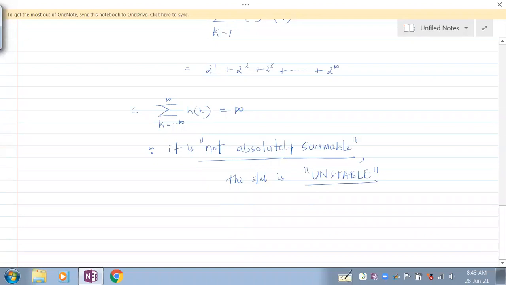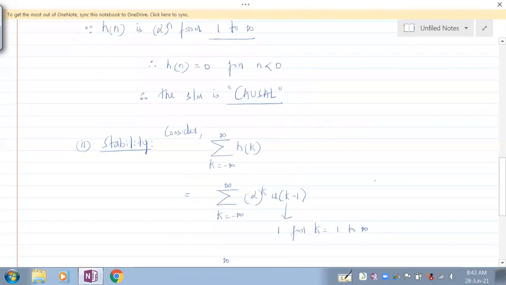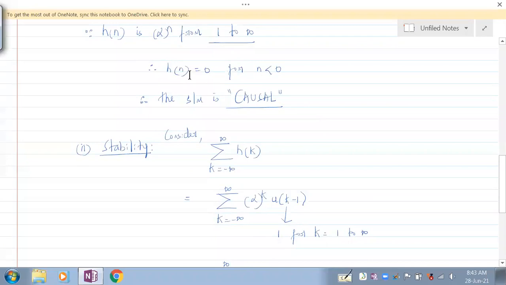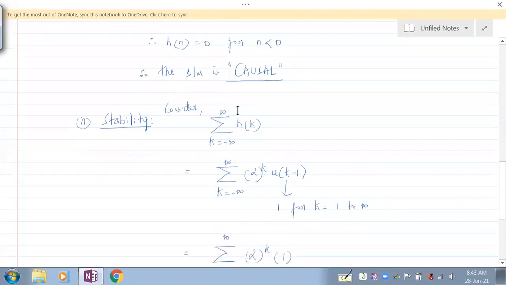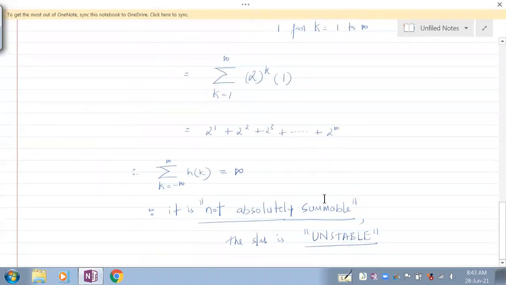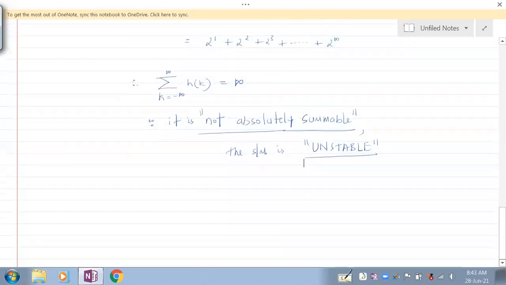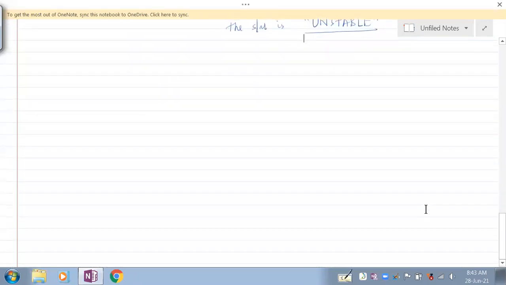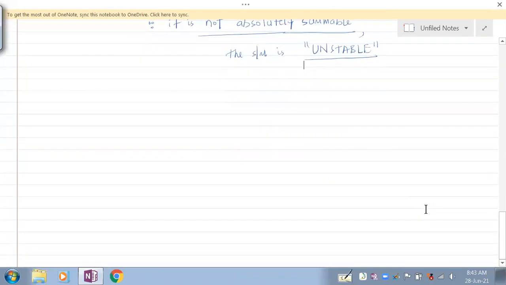The system is causal, because h of n is 0 for n less than 0, but it is unstable, since the summation is infinite. This is how we check the stability and causality of a system.